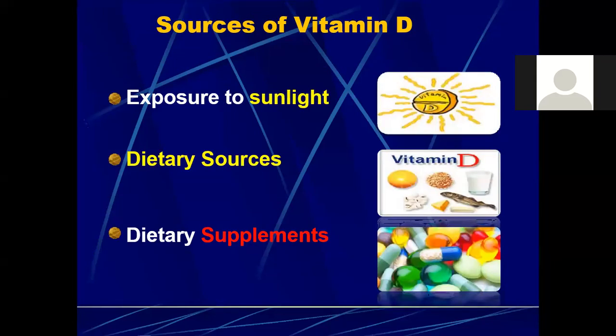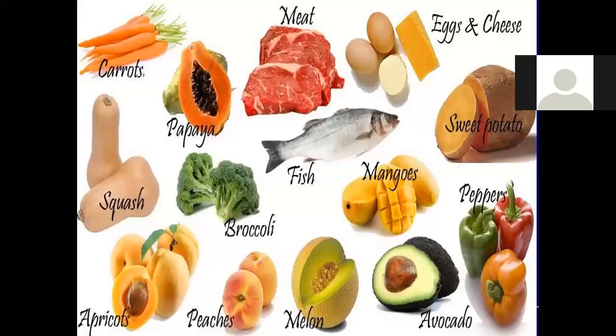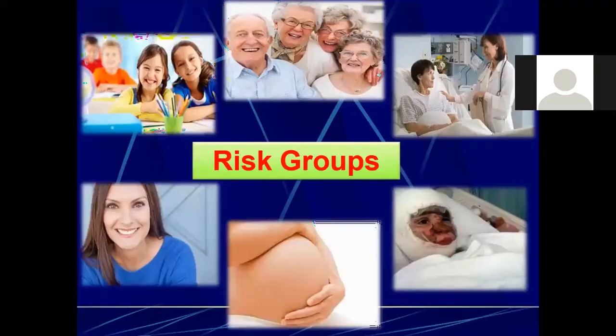What are the sources of vitamin D? The sources of vitamin D are, of course, the exposure to sunlight. Then we have dietary sources, dietary supplements. The most cheap and easily available source is the sunlight. Then the dietary sources, we have certain food elements that are rich in vitamin D levels.